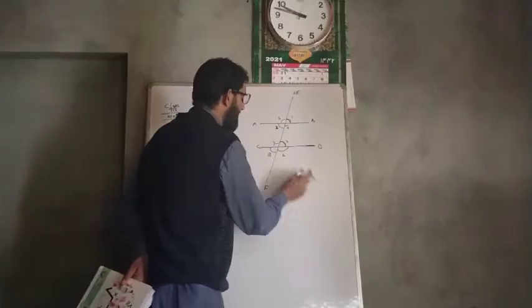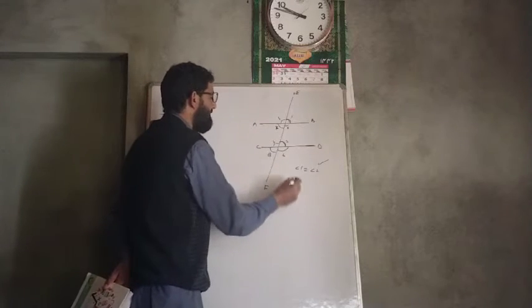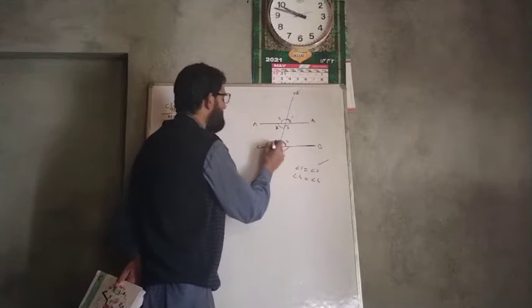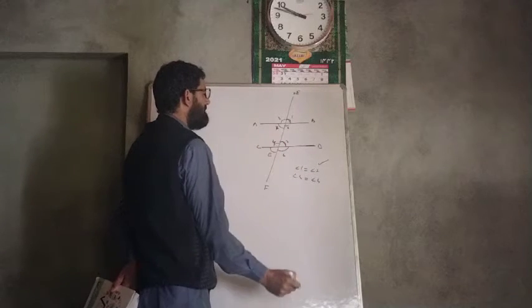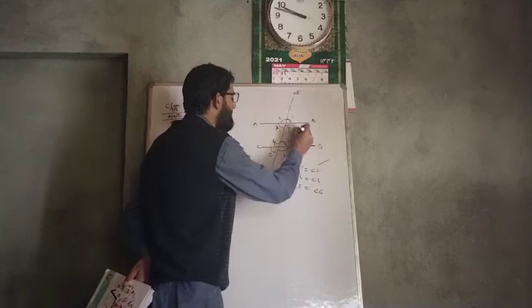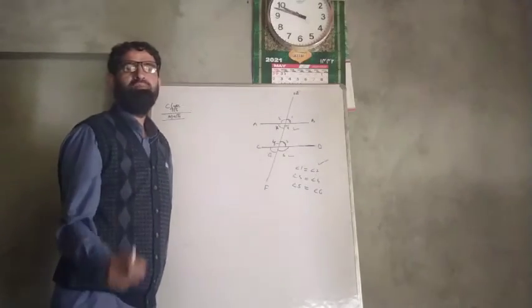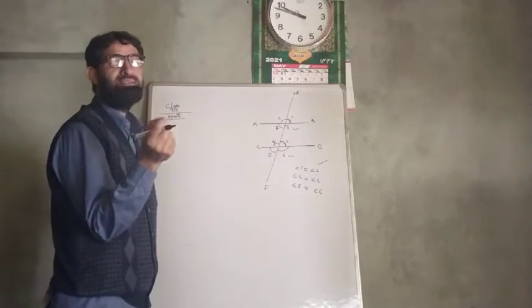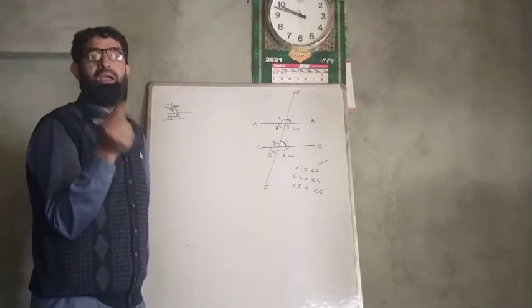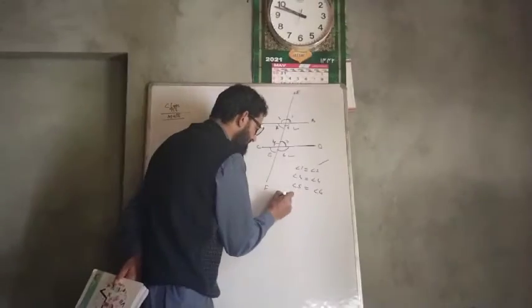So what are corresponding angles? Angle 1 is equal to angle 2, these are corresponding angles. Similarly, angle 3 is equal to angle 4. And angle 5 is equal to angle 6, this is angle 5 and this is angle 6. These are corresponding angles. So you must remember about parallel lines: if two parallel lines are intersected by a transversal, then corresponding angles are equal. First thing, corresponding angles are equal.